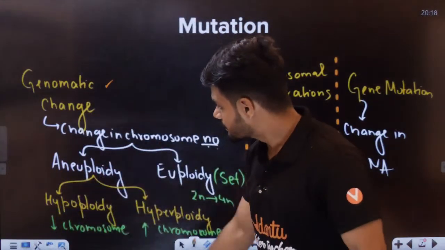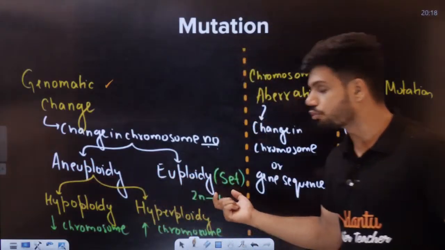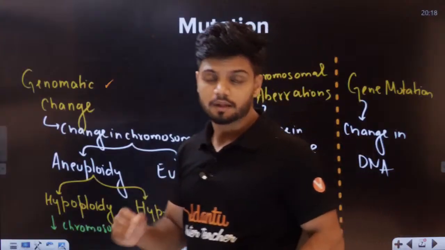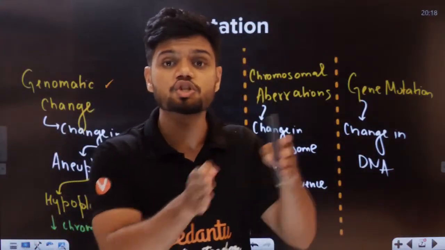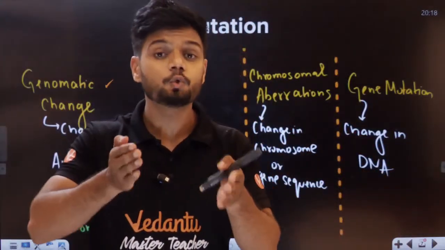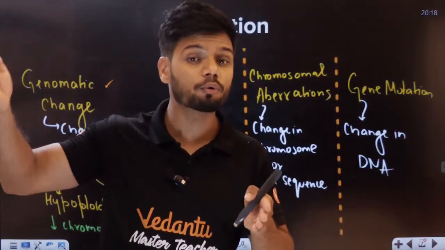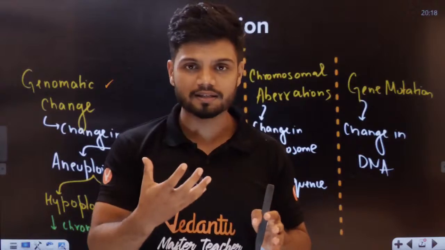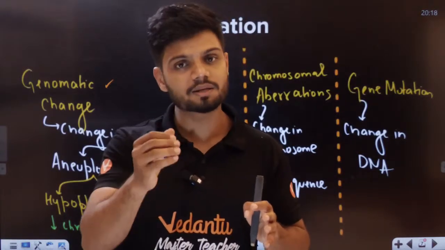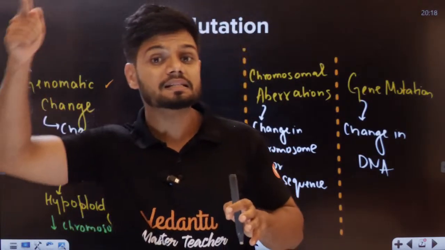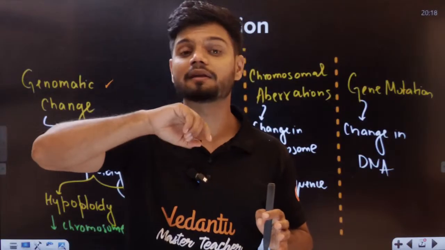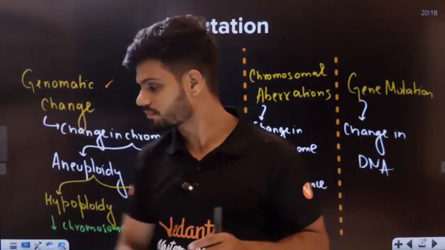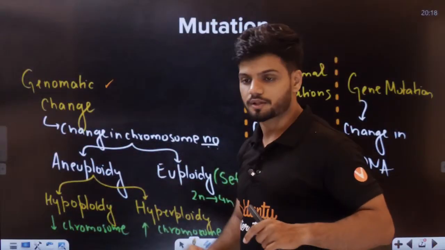For example, there is something called aneuploidy and euploidy. Do you understand the difference? In the case of euploidy, the entire set of chromosomes is changed. Let's say we have 2n. 2n will become 3n. 3n can become 4n, 5n, 6n, 7n. The entire set is changing. Let's say one organism has 46 chromosomes. That is the diploid condition. It can become 69 directly, triple n, or 4n it can become 92. So that is called change in set. Now, what is aneuploidy, students?